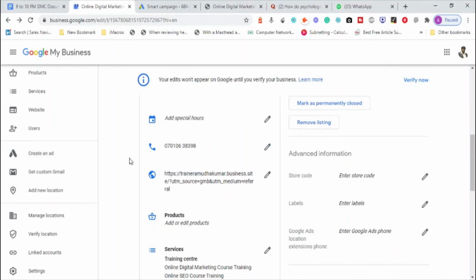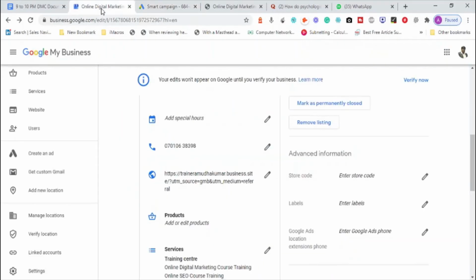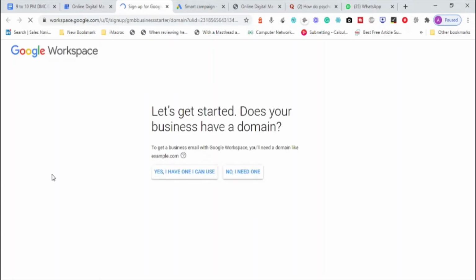Another option we have is to get a custom Gmail, which means I have my email address as admin@amadhukumar.com. If you see here, it is basically a custom email address. So though I use Google services, I can have an email address of my own. This is called the G Suite program. Google has a program called G Suite where you can get the complete setup done. I already have one, so I'm not moving ahead with this one. I'm just giving you an introduction to this.